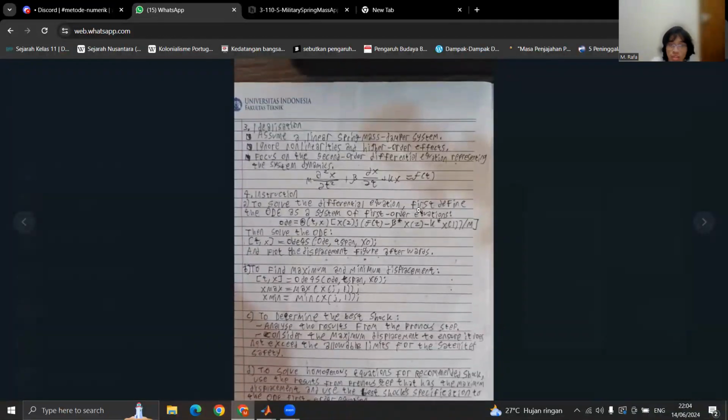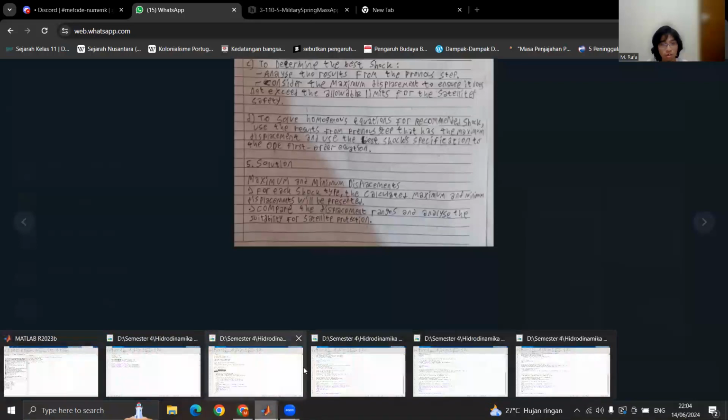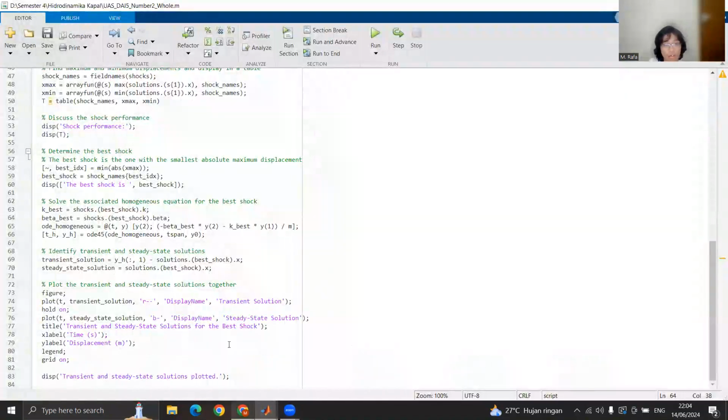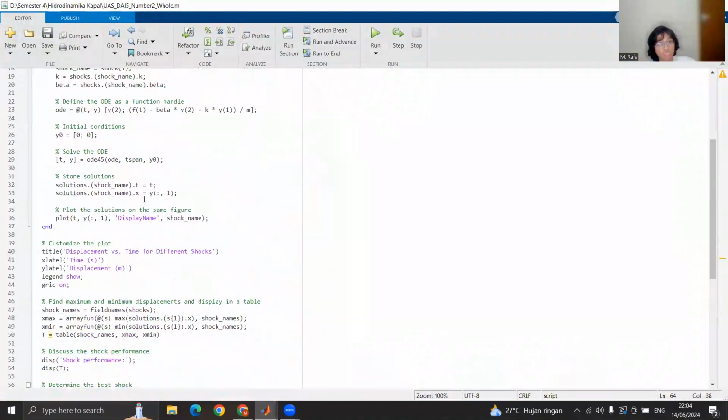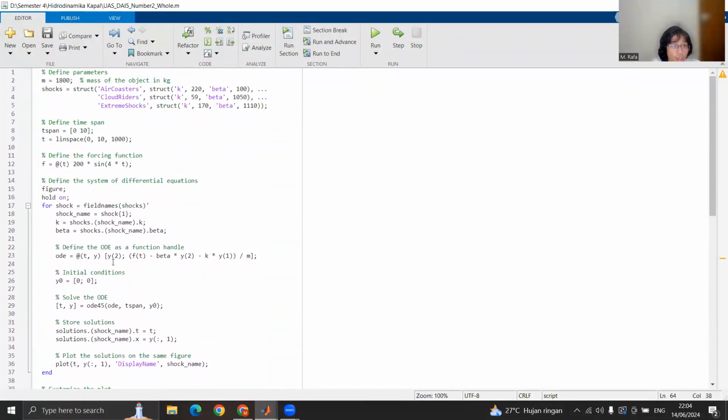The mathematical models also use the second order differential, with excitation force. And for instruction, since I'm going to solve these differential equations, I'm going to use the ODE solver. In MATLAB, there's an ODE solver, which is as simple as calling the function ode45.